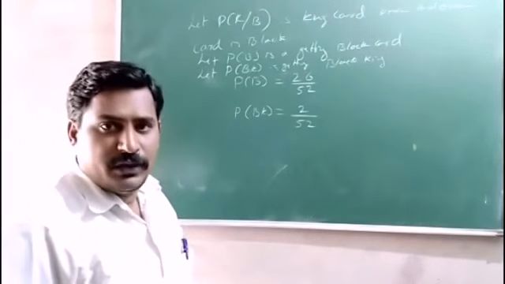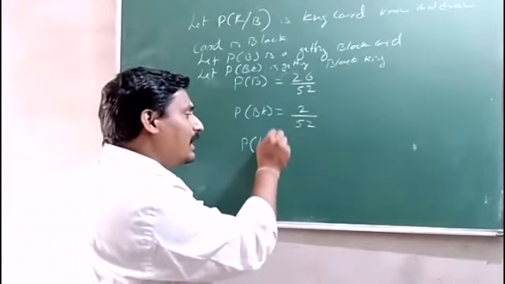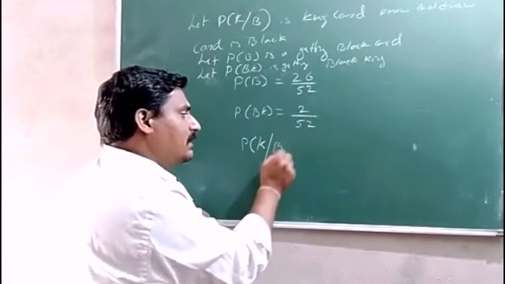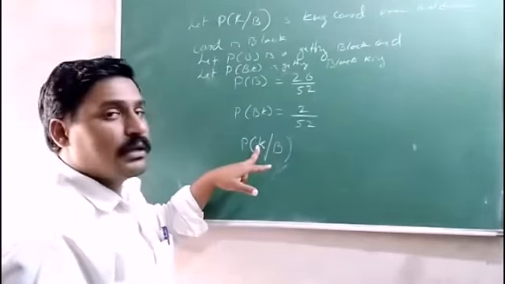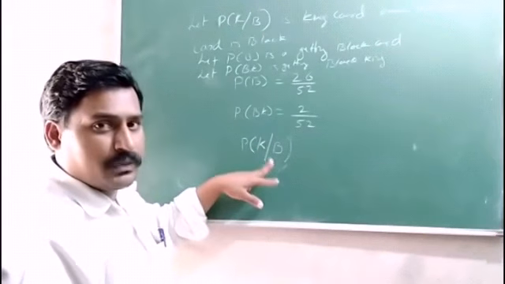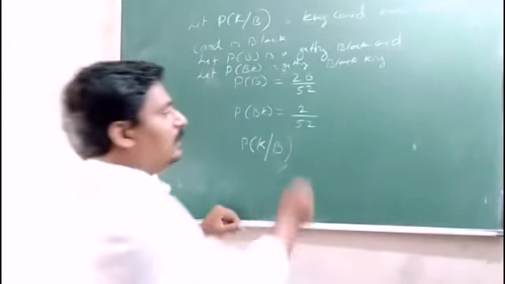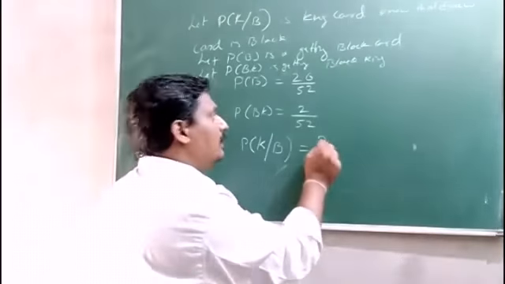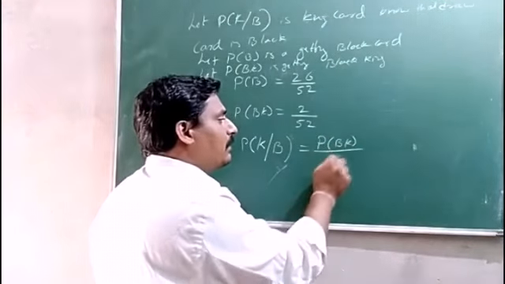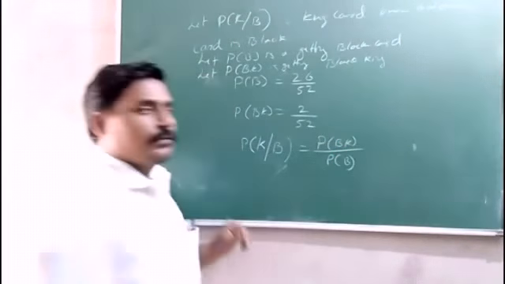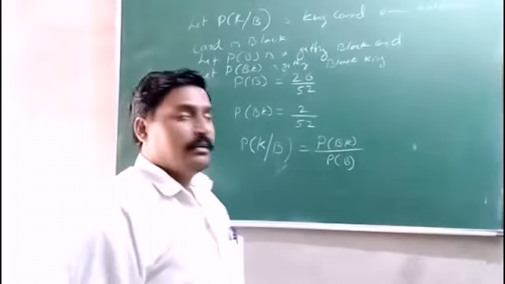Now, probability of getting a king, when already we know it is B, that is a black card. So probability of K given B, getting a king card after knowing that it is a black card, is probability of BK divided by probability of B. Probability of black king card divided by probability of black card.